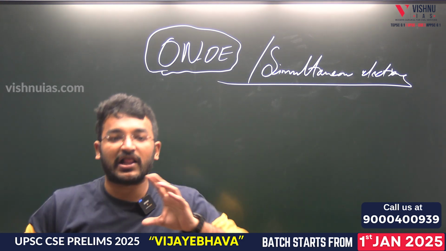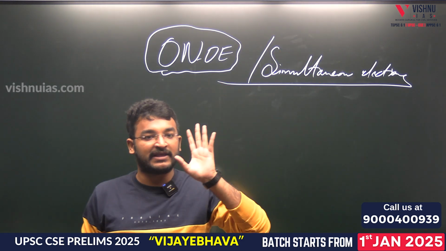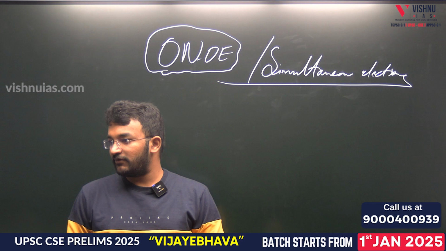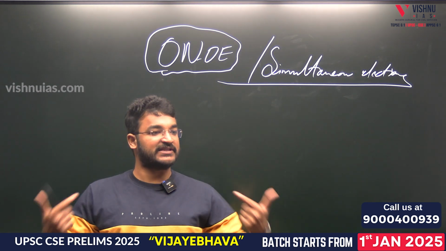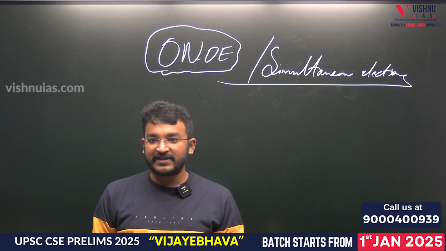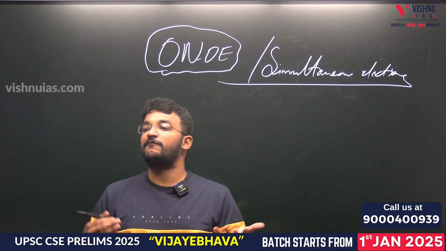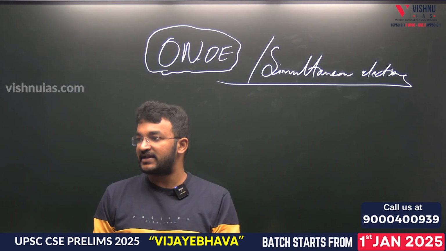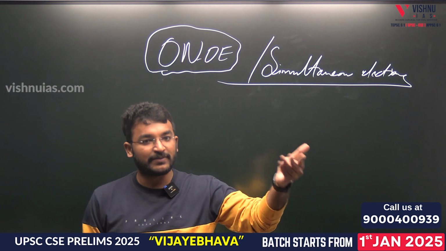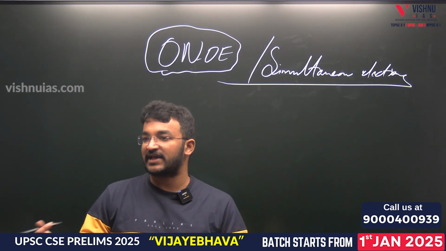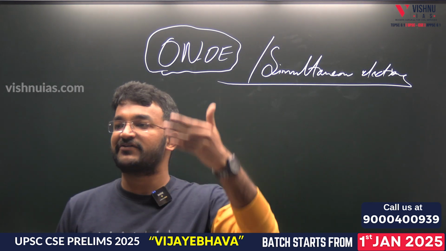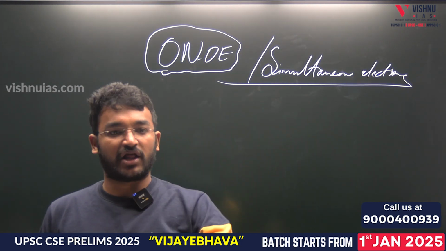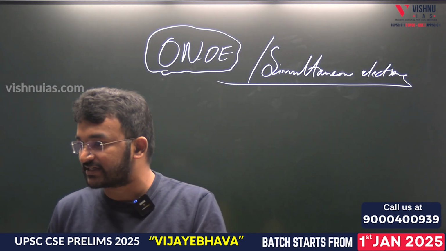It means all the elections in the country will happen in a single go. Is it the first in the country? After independence, up to 1967, we had elections simultaneously only. Both Lok Sabha elections and state elections. In 52, 57, 62, 67, all the major elections we had simultaneously.